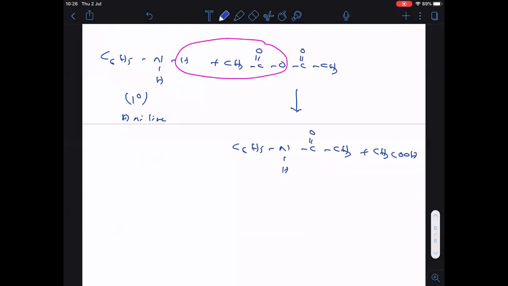The name of this one is N-phenyl ethanamide. Remember everyone, this compound is also known as acetanilide.